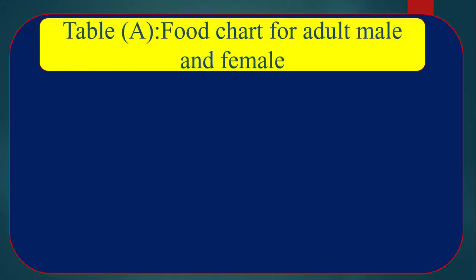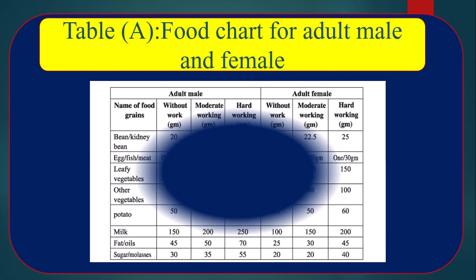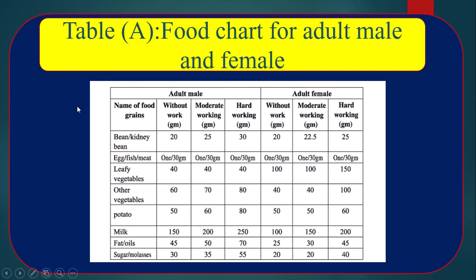Table A, food chart for adult male and female. Adult male and female. Name of food grains, without work, moderate work, hard work. In female, without work, moderate working and hard working. That means the different types of food are not essentially the same in male and female, moderate worker and hard worker.